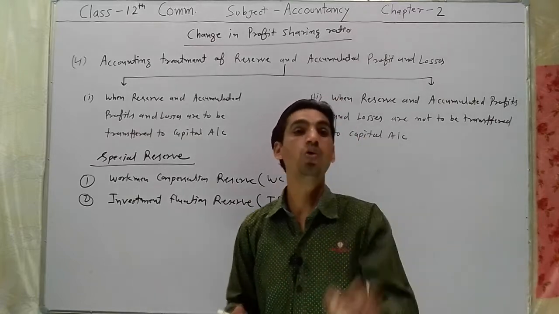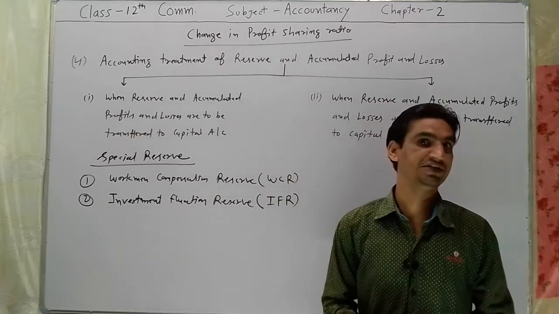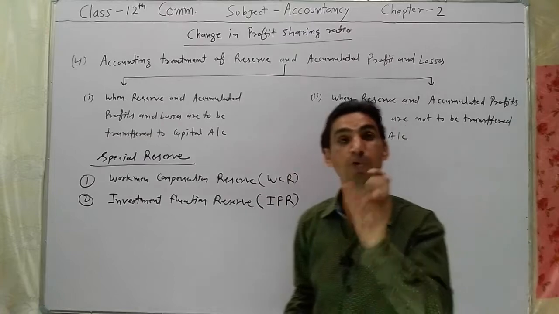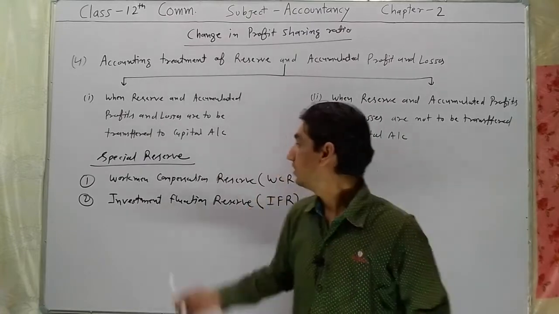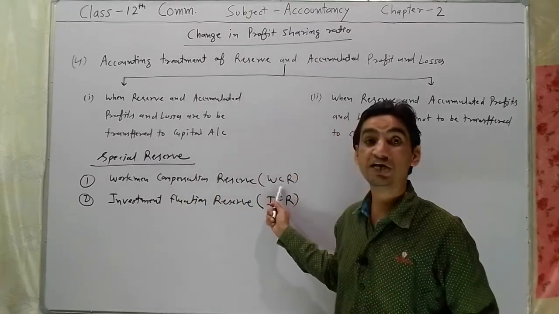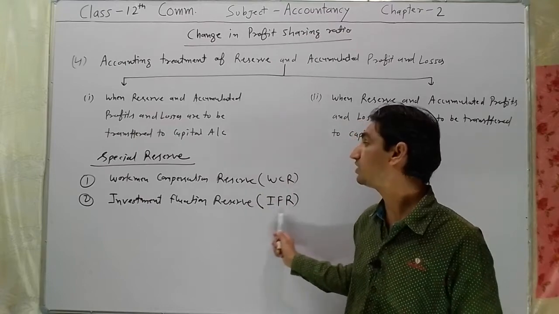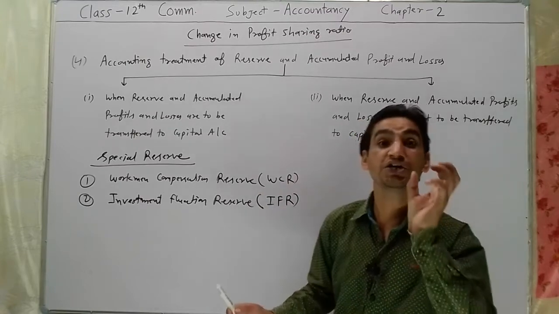First we need to know why these reserves are created. First topic is why WCR is created, why investment fluctuation reserve or IFR is created.